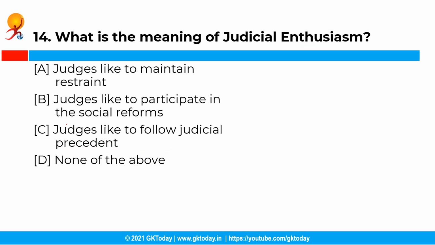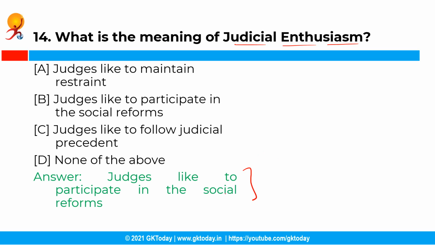Now the next question is, what is the meaning of judicial enthusiasm? Now you have the following options and the correct answer is option C, that is judges like to participate in the social reforms. See, judicial enthusiasm means that the judge or judges take active interest in social reforms that are needed of the changing time. So it has the effect of encouraging the public interest litigation and liberalization of the principles of locus standi.